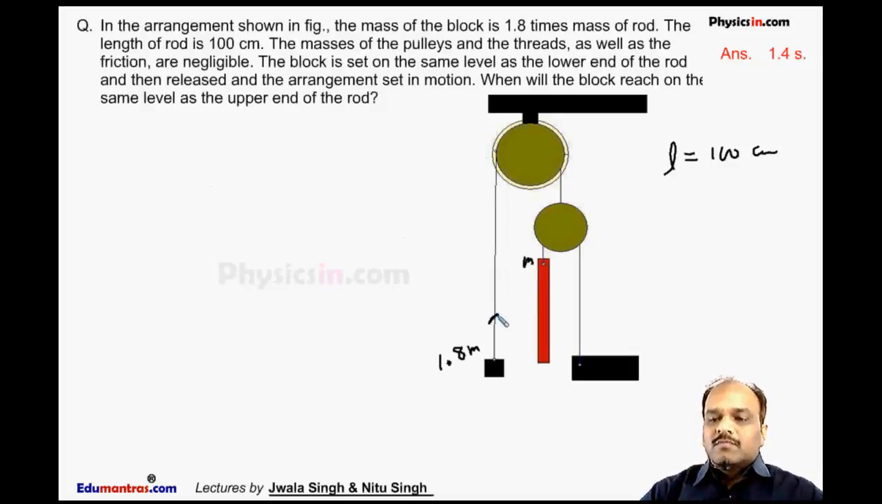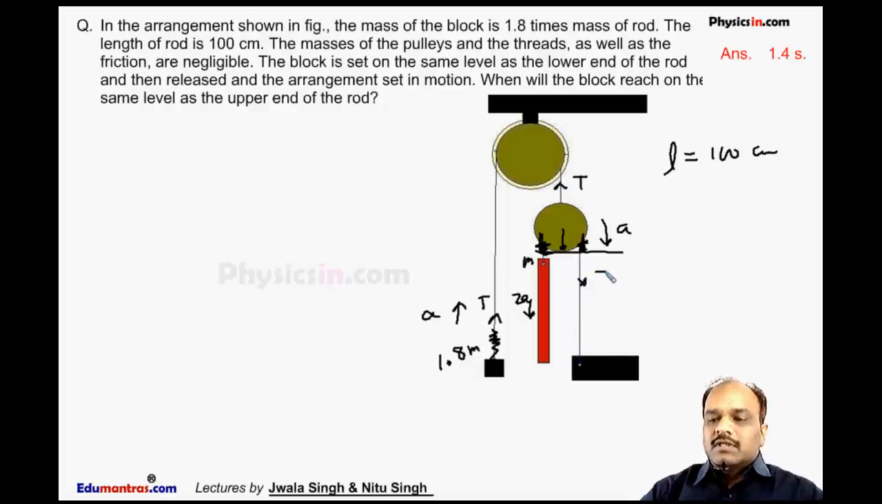The constraint relation is: if this block is going upward with an acceleration a, then the downward acceleration of this rod is 2a, because from here we get a string and here we get a string double that of a. So if it is a, this is a plus this is a, so it will go downward with an acceleration of 2a. Now let the tension in the string be t here.